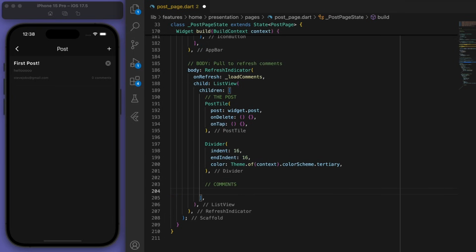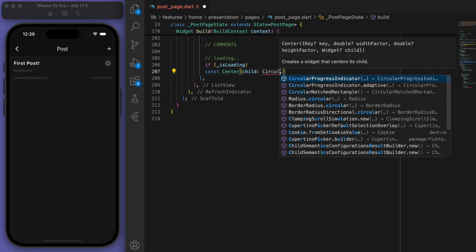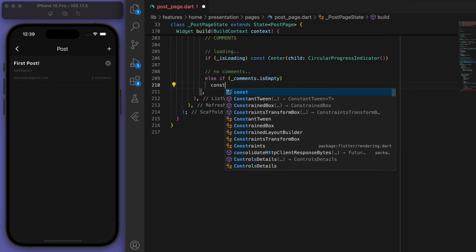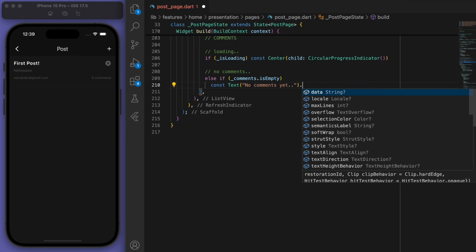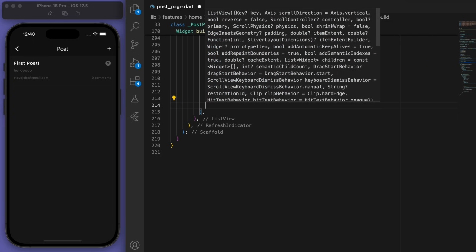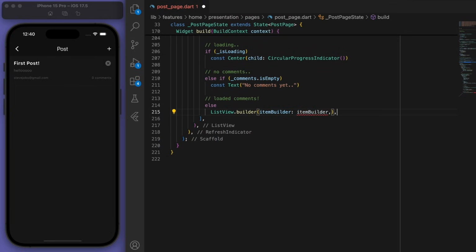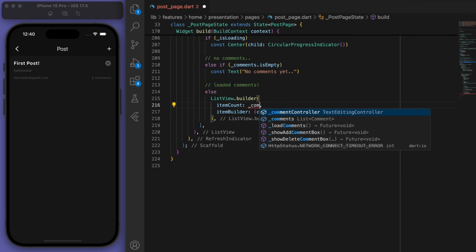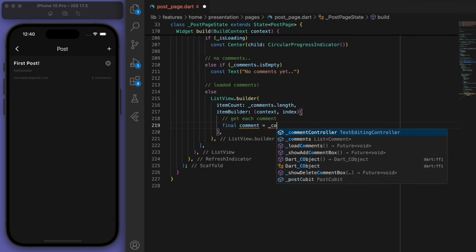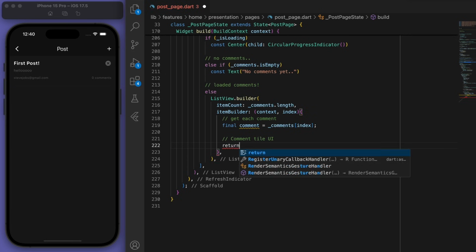And then now we need to display the comments. So let's just check if it's loading. Okay, if it's loading, just show a loading circle. If there's no comments, then just say that there are no comments. And then finally, the last situation is the comments are loaded. So we can display that in a list view. Let's get each comment from the comments and return our comment tile UI. So just a text widget for now.